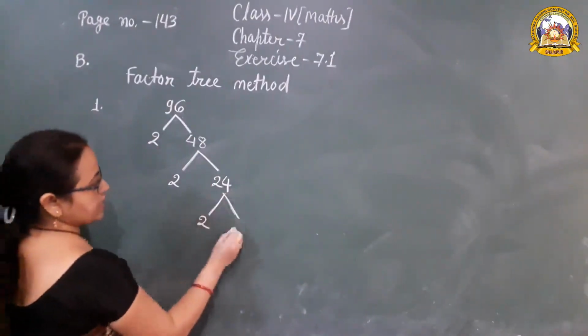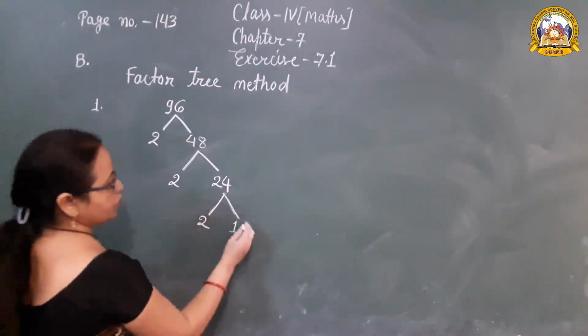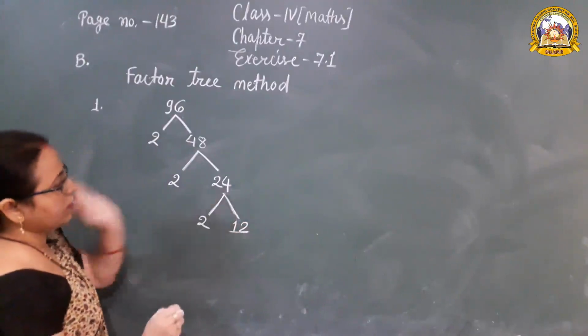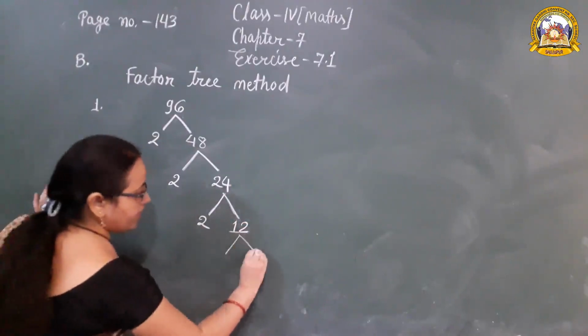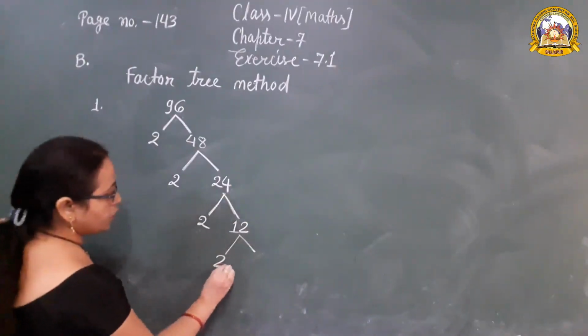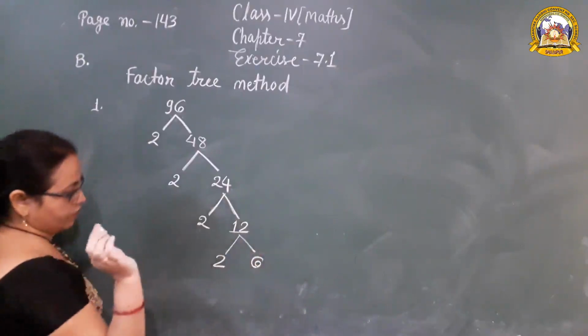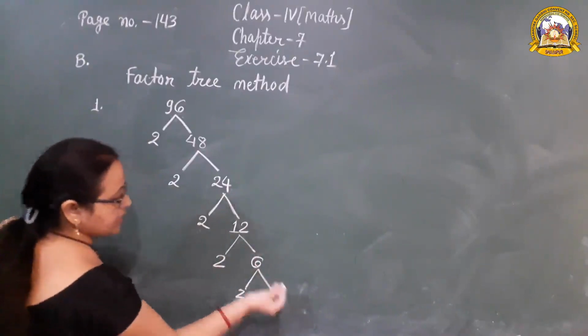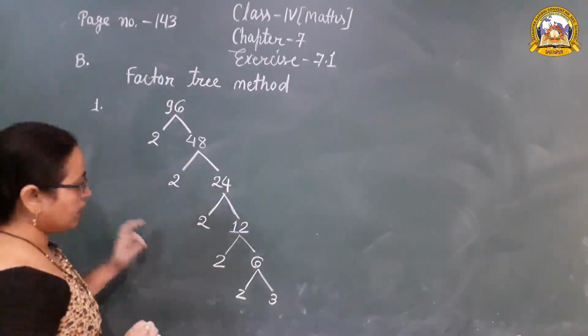2 1s are 2, 2 2s are 4. Then 12 is further divided into 2 branches. 2 6s are 12. Then 6 is divided into 2 branches. 2 3s are 6. Okay.